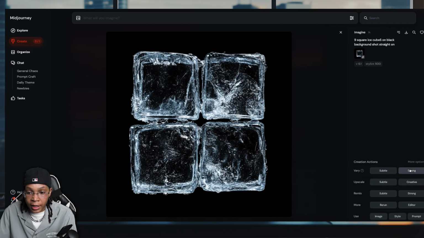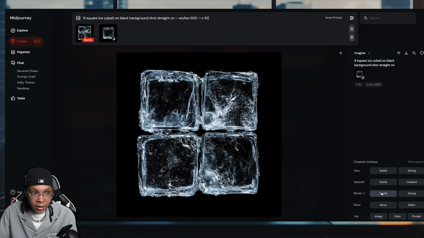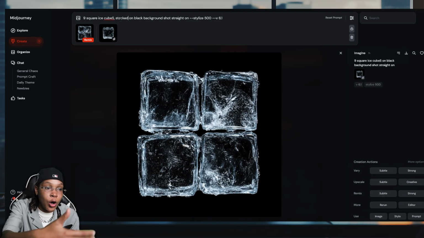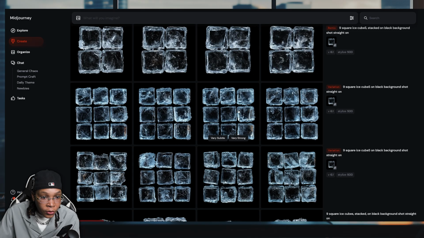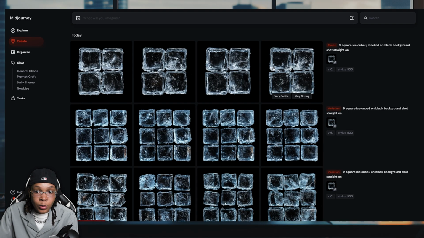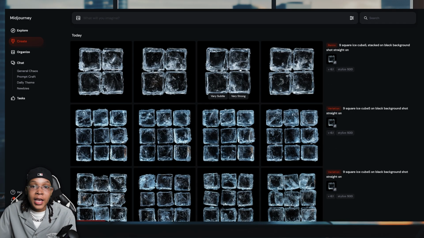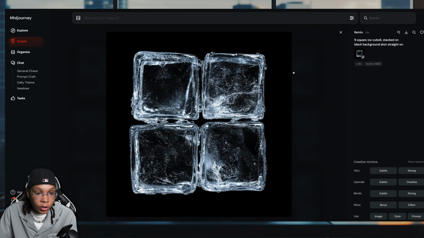So instead of varying with vary, you can put in your own prompt again. If I put in subtle, remix it, and I typed in some other words, it'll remix it using what you already have as the image reference. I like this one. And then this one is the one where we remixed it, and then we just added stacked on top. But it's still only 4 ice cubes.